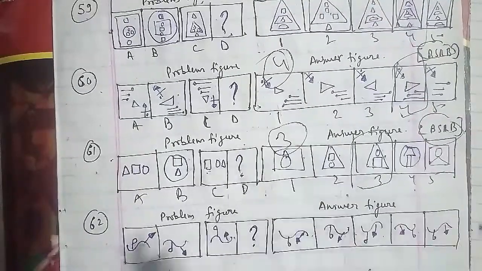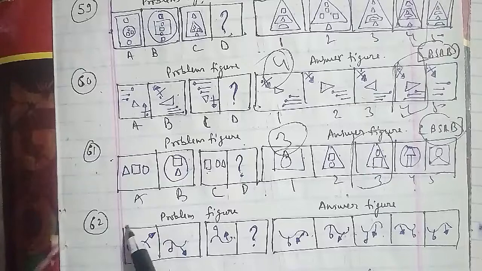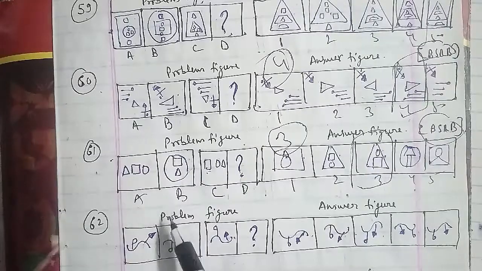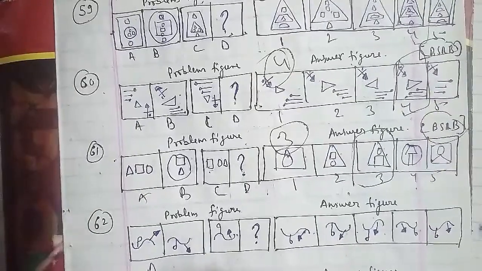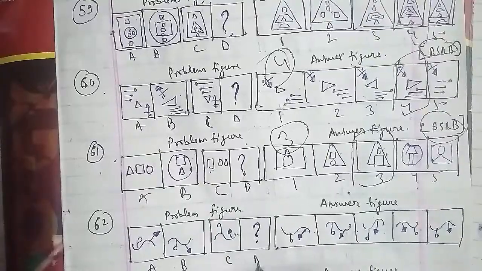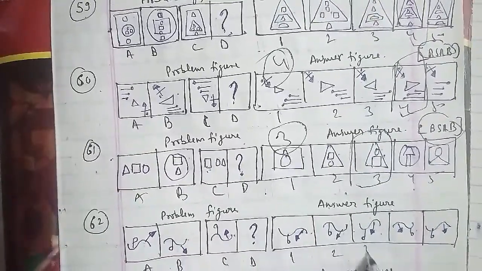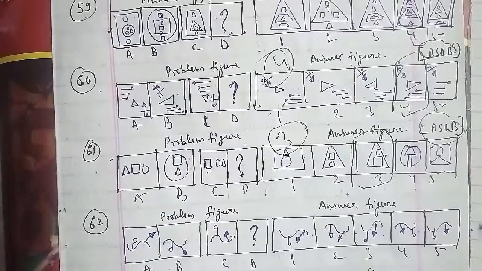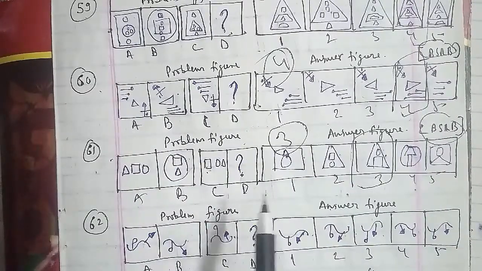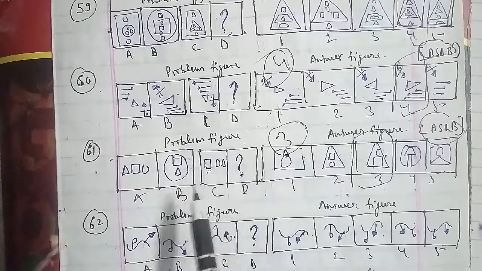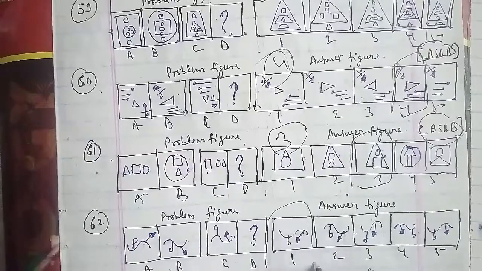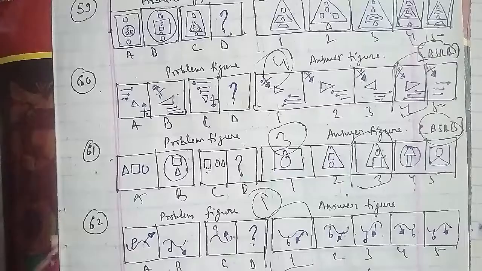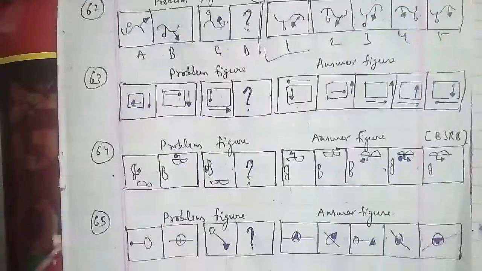Let's go ahead with the 63rd question of the session, with the problem figures and the answer figures. Here in the problem figures, there is the right-left side arrow with a pointed pen, in A, B, C. The D figure we have to find out, with answer figures 1, 2, 3, 4 and 5 respectively. The pen and the arrow move to the adjacent side anti-clockwise, and on one side the square goes inside while on the other side the square inside comes out. So the D figure that we have to find out is the fourth figure, which will be the right answer for this question as well.